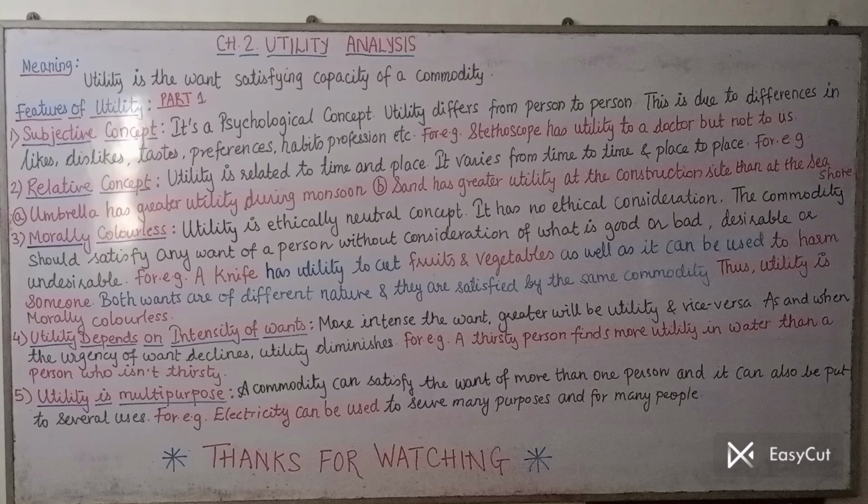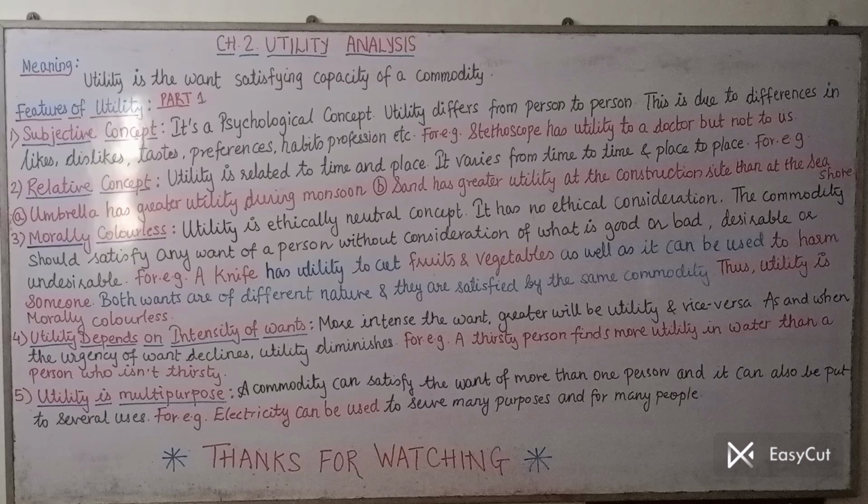Then next, fourth feature, utility depends on intensity of wants. So very easy feature. Intensity means urgency, urgency of want. If our want is more urgent, then we find greater utility from the commodity, and vice versa. That means if the want is less urgent, we find less utility from the commodity. So as and when the urgency of want declines, the utility also diminishes, because once we don't need to satisfy the want, then we find less utility from the commodity.